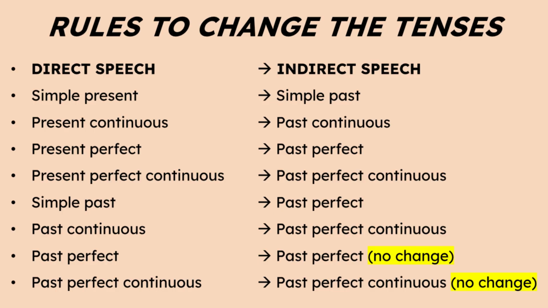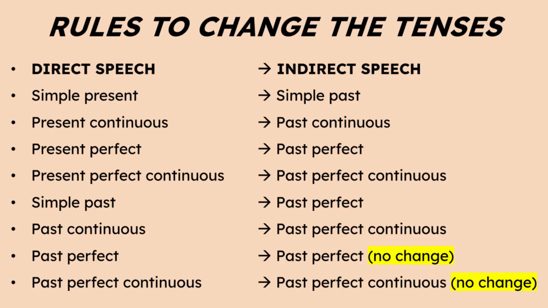If the direct speech is in simple present, the indirect speech should be simple past. If the direct speech is in present continuous, then the indirect speech should be in past continuous. If the direct speech is in present perfect, then the indirect speech should be in past perfect. If the direct speech is in present perfect continuous, the indirect speech should be past perfect continuous. If the direct speech is in simple past, it will change into past perfect.